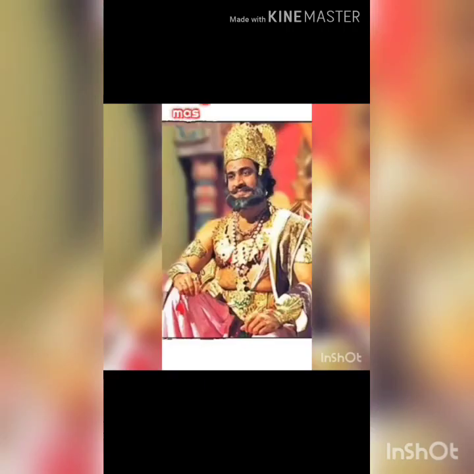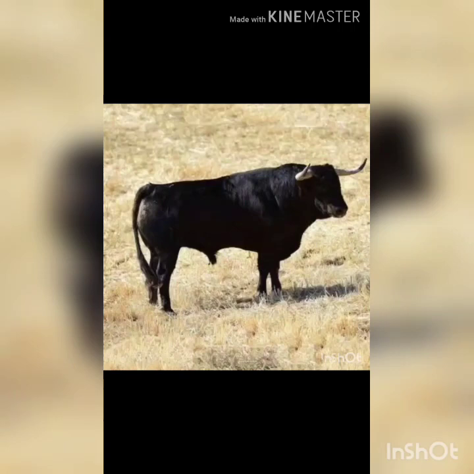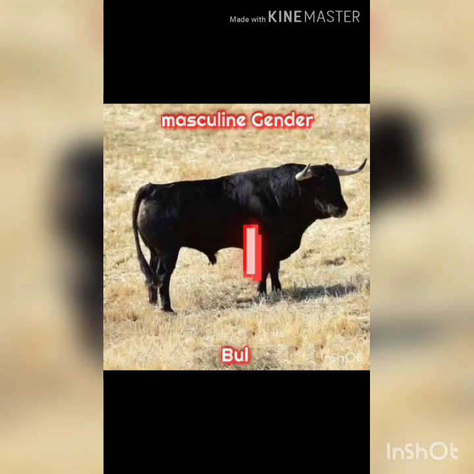Now comes king. King is also a male, so it is also a masculine gender. Now it is a picture of a bull. Bull is also a masculine gender.